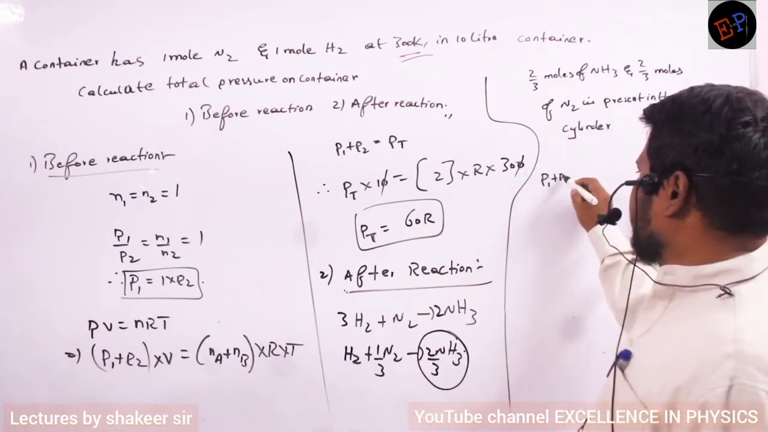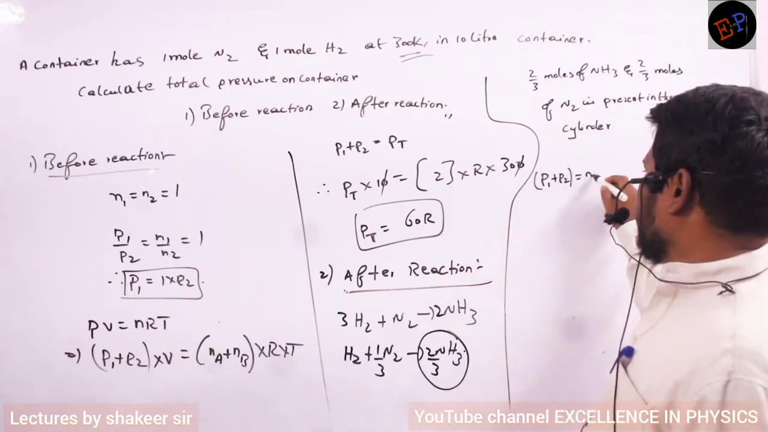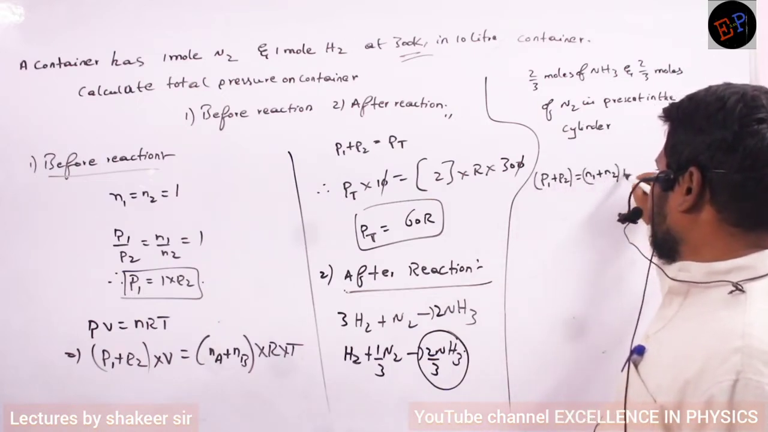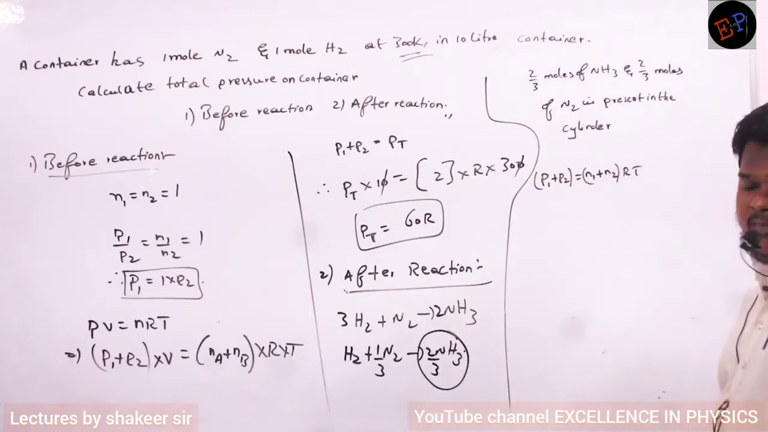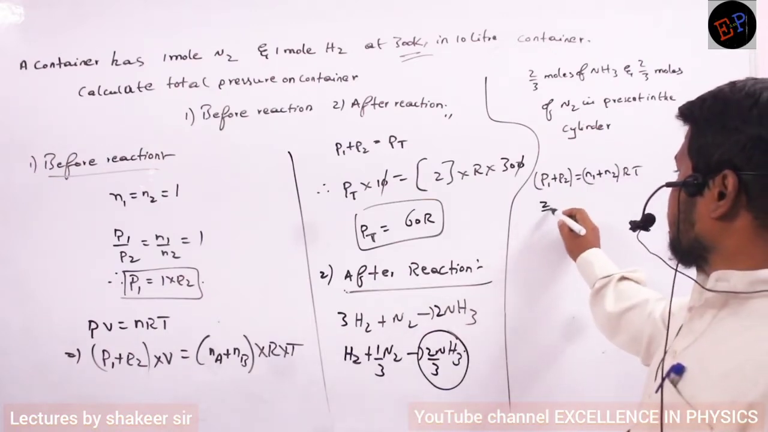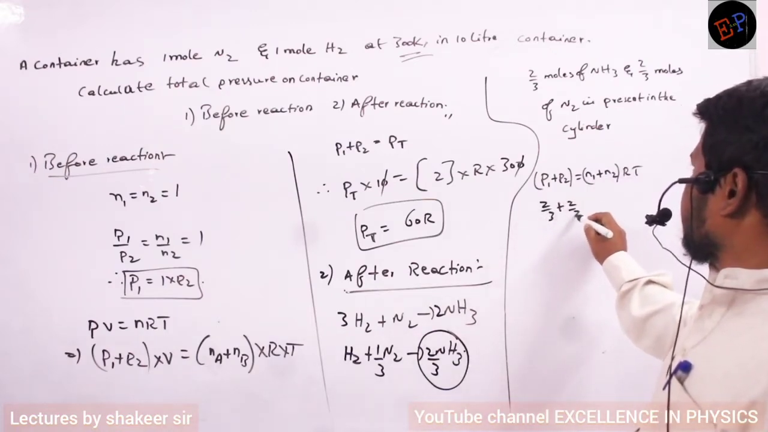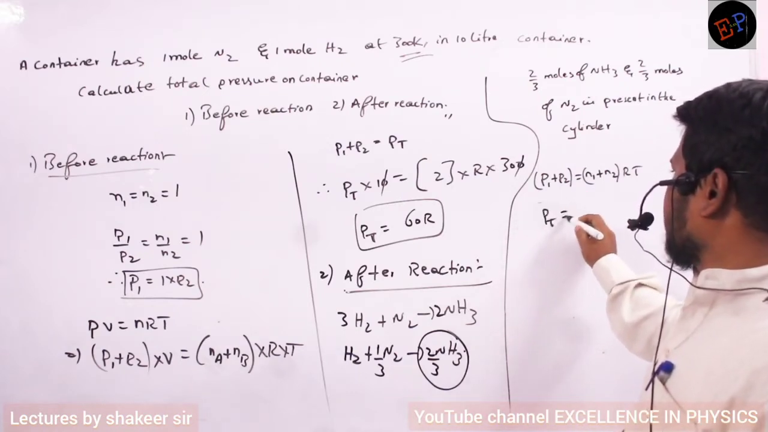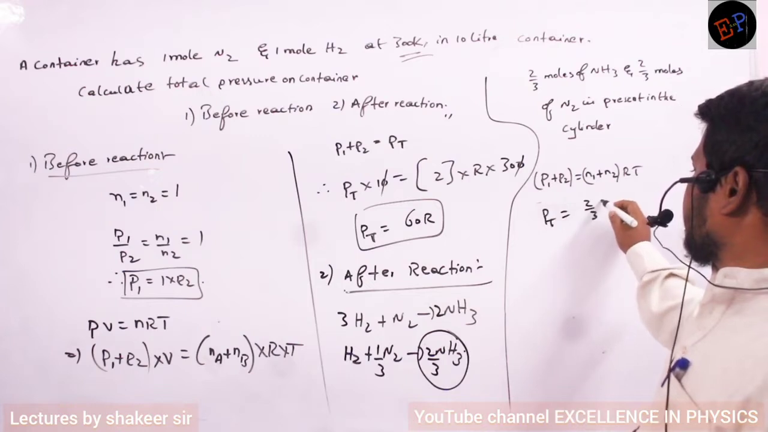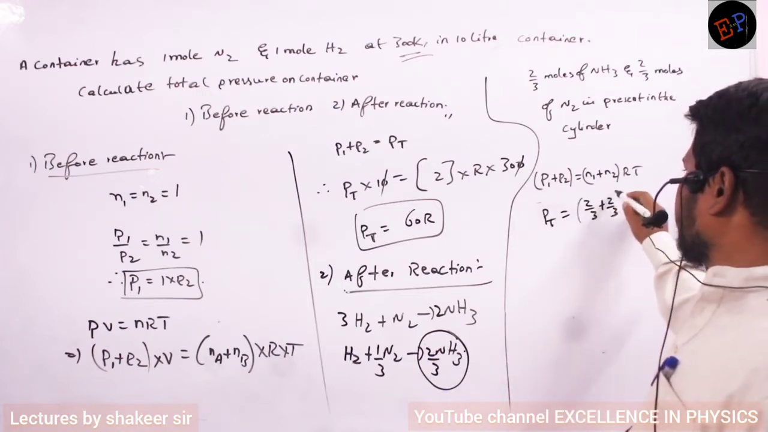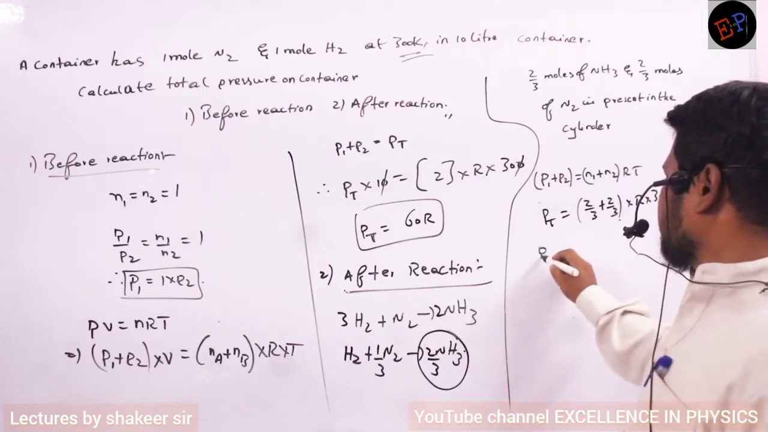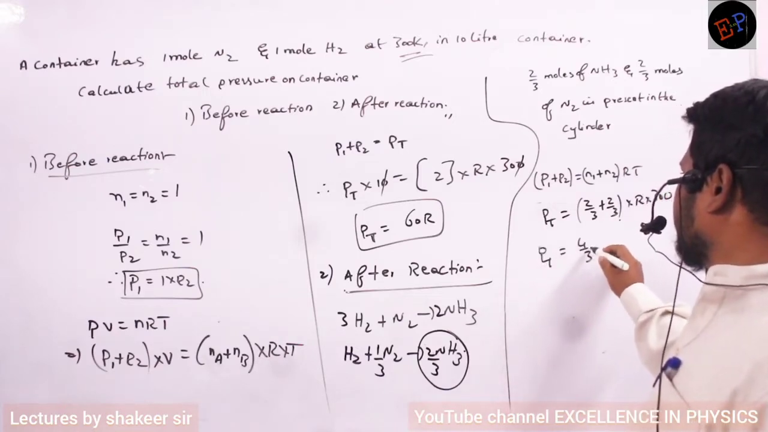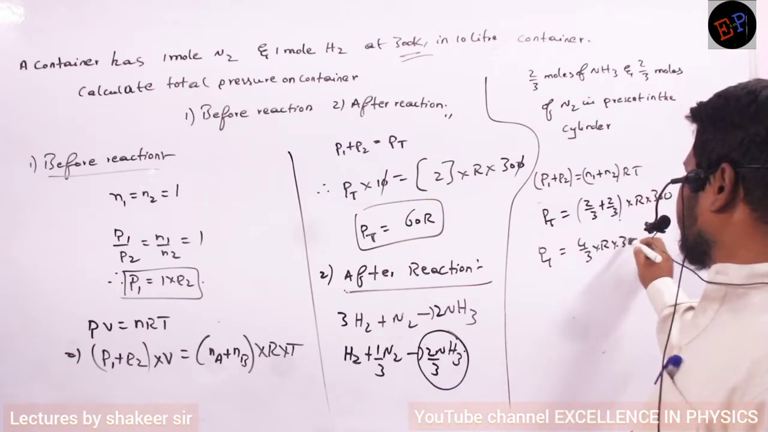Again, same concept. So, P1 plus P2 is equal to (N1 plus N2) into RT. That's all, no? So, what is the pressure of the first gas? 2 by 3. Pressure of the second gas? 2 by 3. Total pressure I want to calculate, so I will call it PT. Number of moles of the first gas? 2 by 3. Number of moles of the second gas also 2 by 3. Multiplied by R into temperature, which is 300. So, what is the total pressure? 4 by 3 multiplied by R into 300.